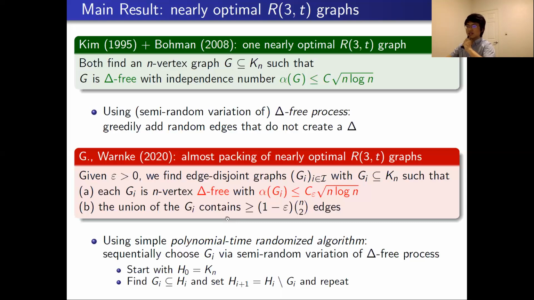As you can see, the key step here is to find G_i in H_i, where the host graph H_i is no longer a complete graph. And that is the point where we need our Monte-Koenig result.